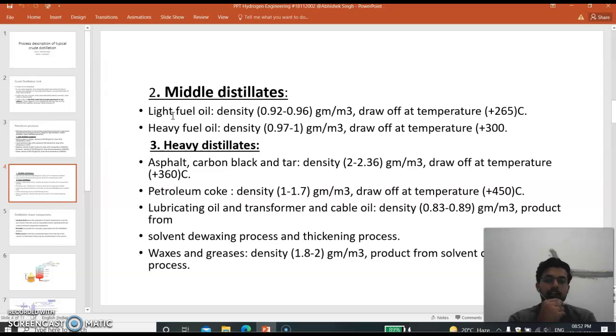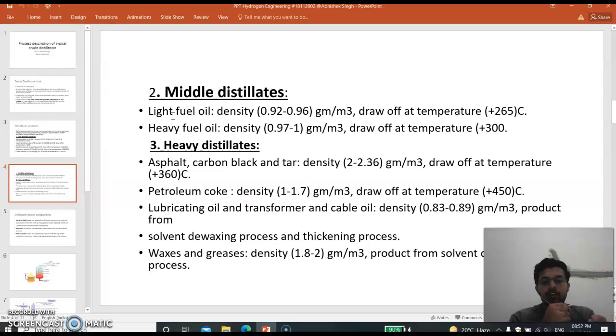Now the third one is heavy distillate. It is asphalt, carbon black and tar. Density varies from 2 to 2.36 gram per meter cube, draws at a very high temperature, 360 degrees centigrade. Petroleum coke, density varies from 1 to 1.7 gram per meter cube, draws off at a very high temperature, 450 degrees centigrade. And lubricating oil and transformer and cable oil, its density